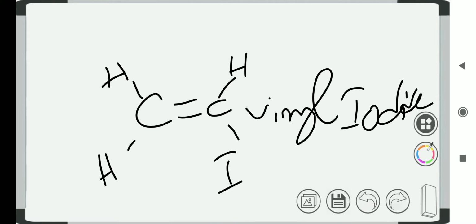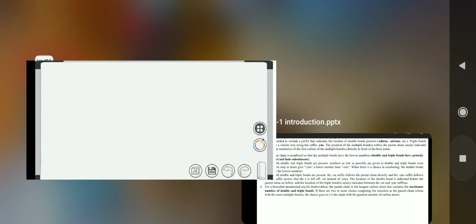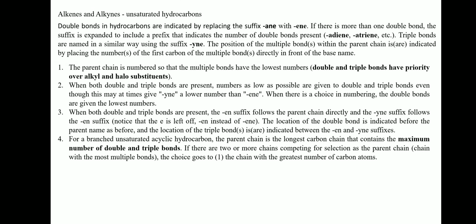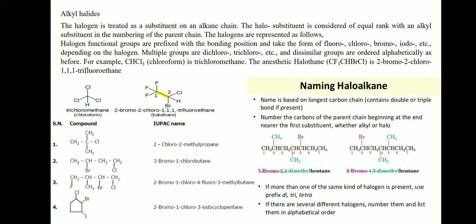In the generally accepted nomenclature of alkyl halides, the name of the alkyl residue is followed by the name of the halide. For example, methyl iodide and ethyl chloride.